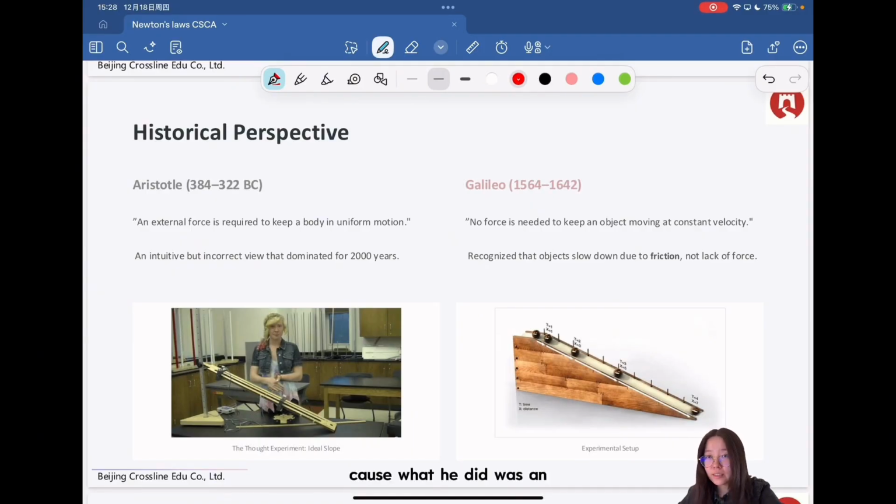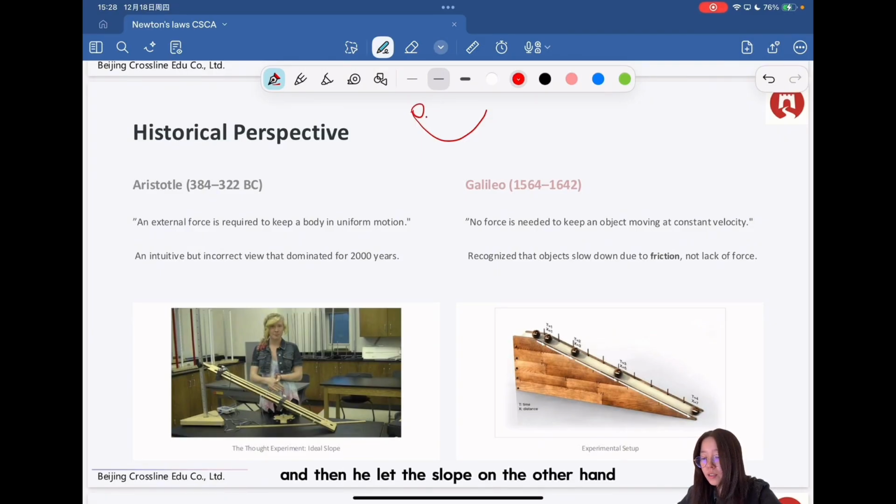Because what he did was a thought experiment with an ideal slope. The ideal slope has little friction. He found that if he put the ball here and released it, the ball will always go to the same height on the other end.